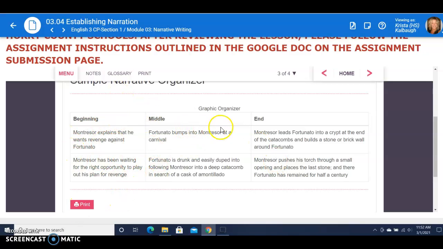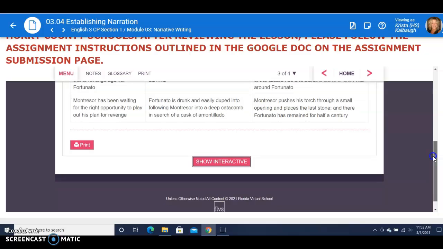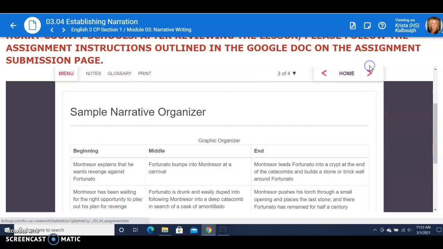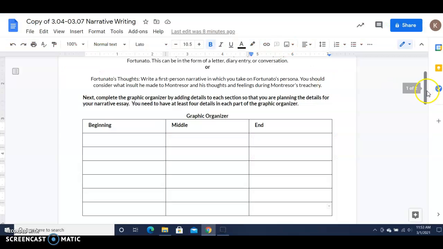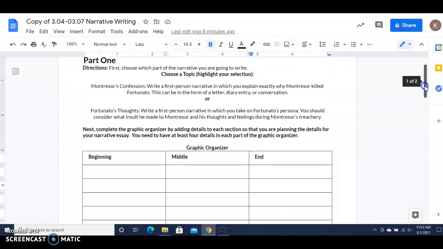So you are doing the beginning, middle, and end for the story that you're going to write, depending on the prompt. Again, ignore the details of this assignment. You are doing part one of the narrative organizer, and again, it's the one that you get off of the submissions page.